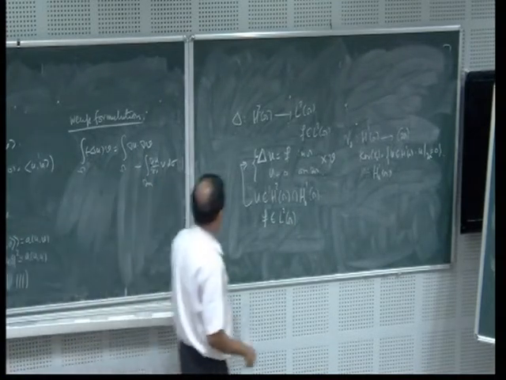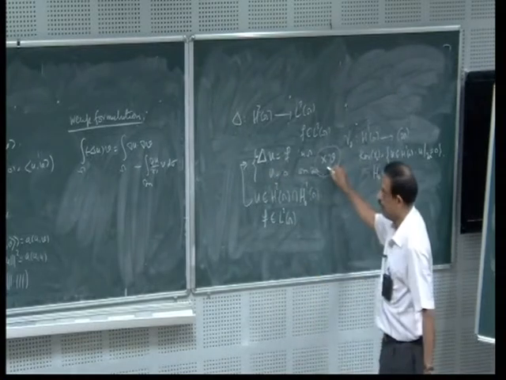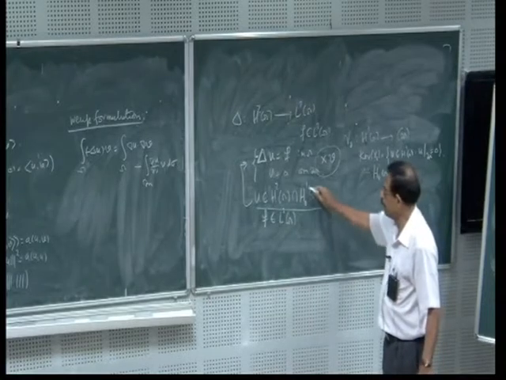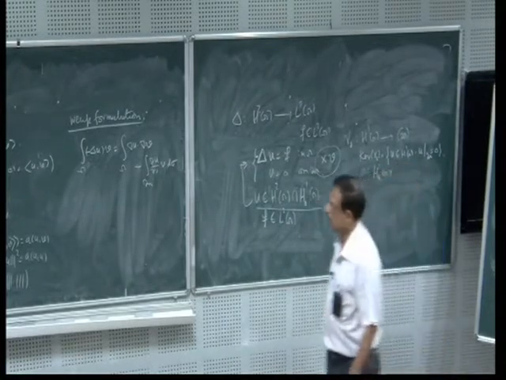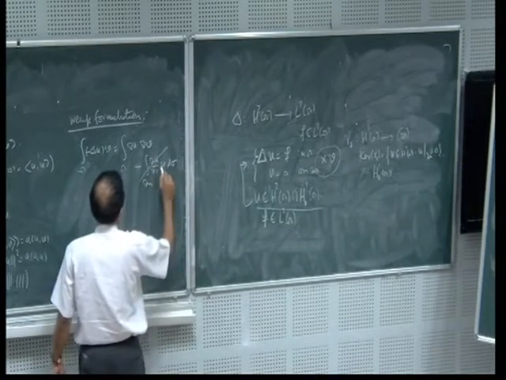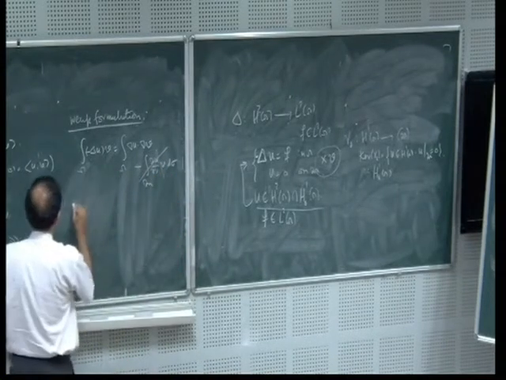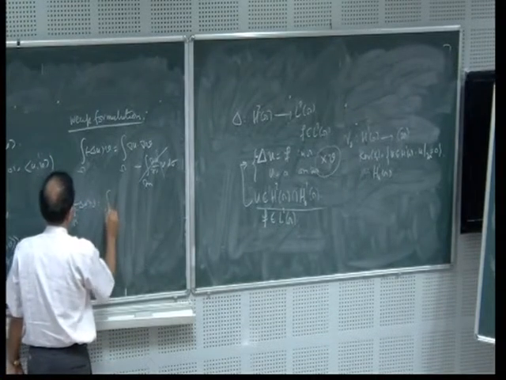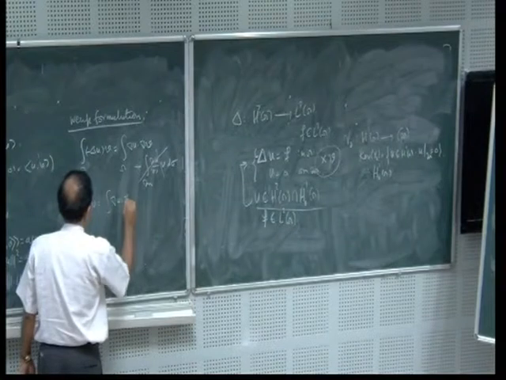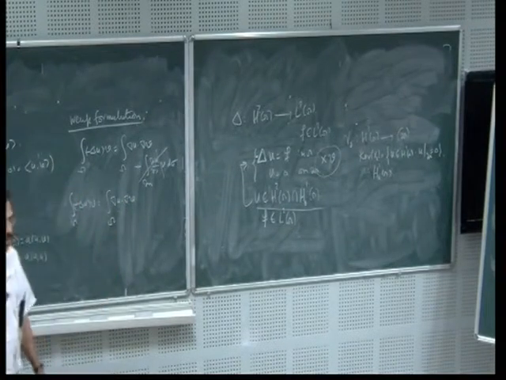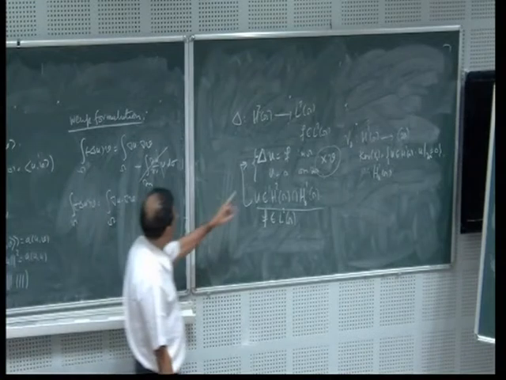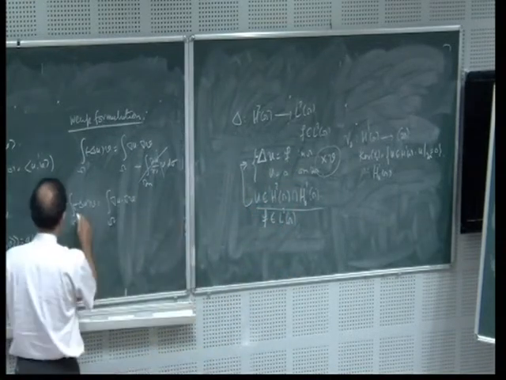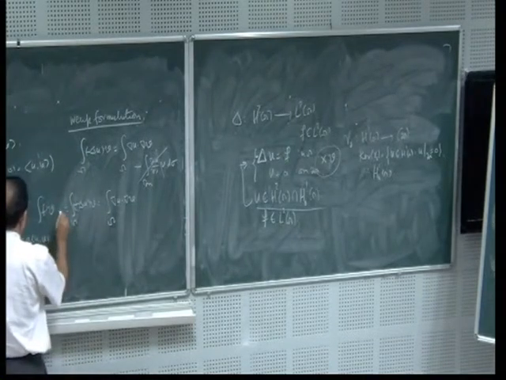Now observe that I am taking general functions. Now I am going to take v in this space, that means v vanishes on the boundary. Therefore, this boundary quantity goes to zero. Therefore, what I get is that the integral over omega of minus Laplacian of u times v is equal to the integral of grad u dot grad v. Now, on the other hand, I know that minus Laplacian of u is equal to f. I am assuming that u is a solution. Therefore, I get that this is nothing but the integral of f v.